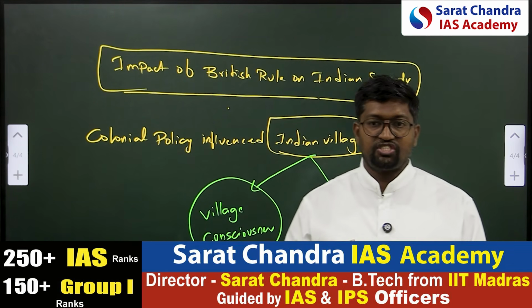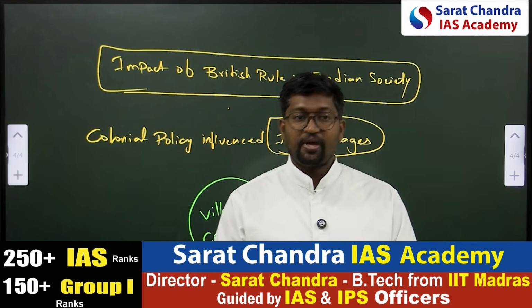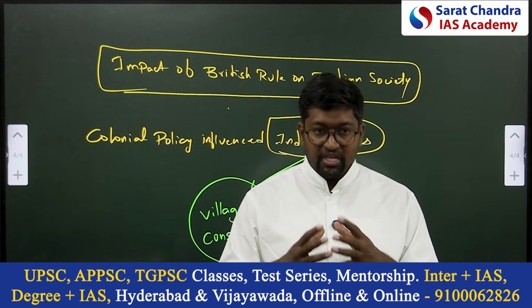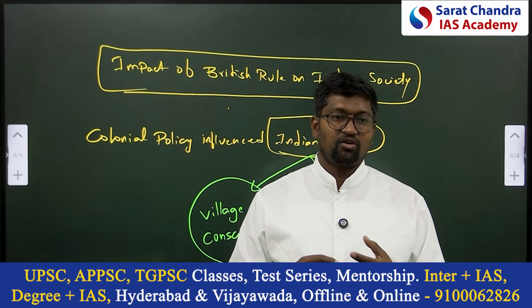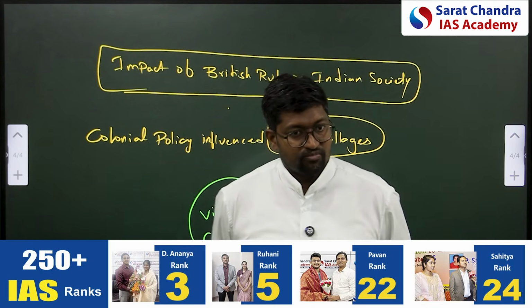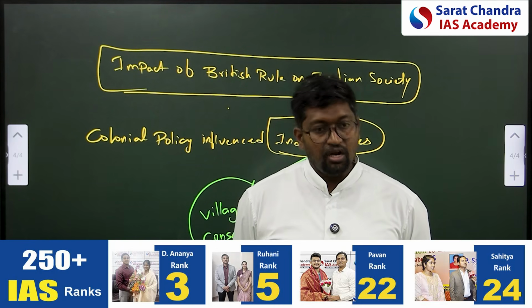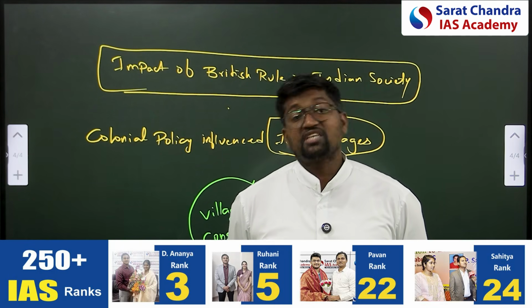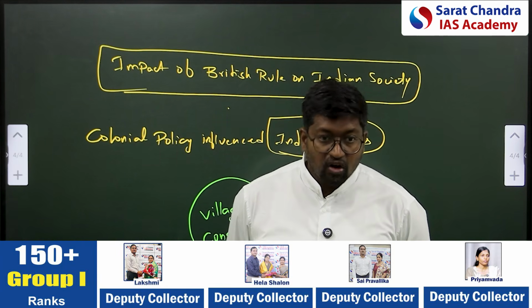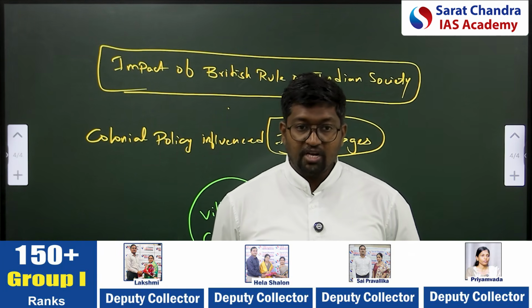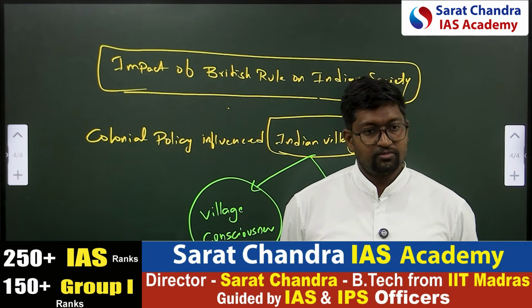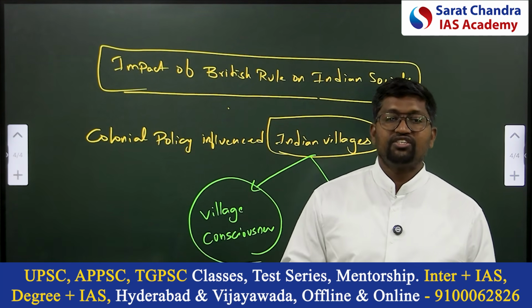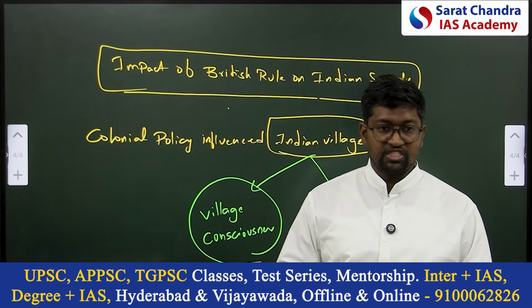This national consciousness was used by freedom fighters to revive it and to gain freedom. That is why the freedom struggle became successful, and national consciousness in India was aroused because of colonial policies. These were mentioned in the first chapter.